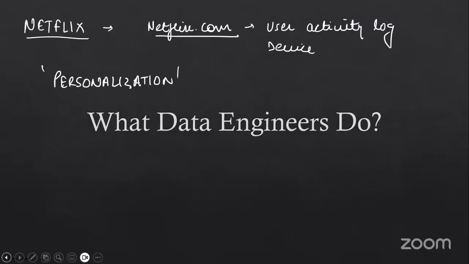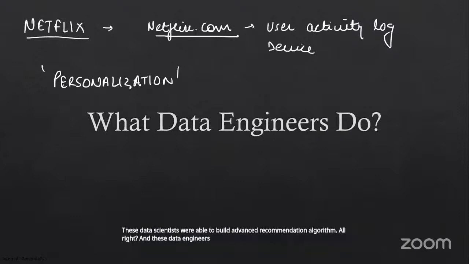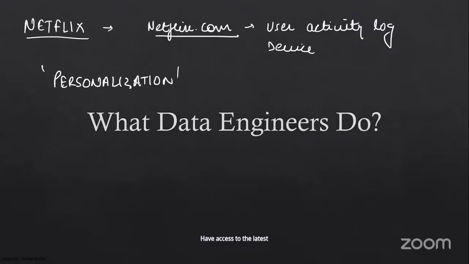Now they started showing you personalized content. All right. With this data, the data scientists were able to build advanced recommendation algorithms. And these data engineers ensured that the models the data scientists created have access to the latest high quality data.